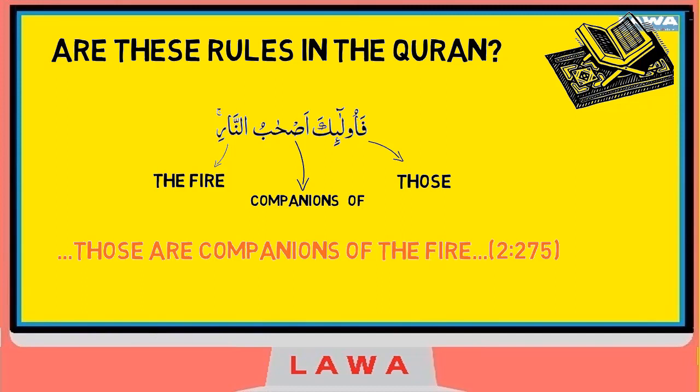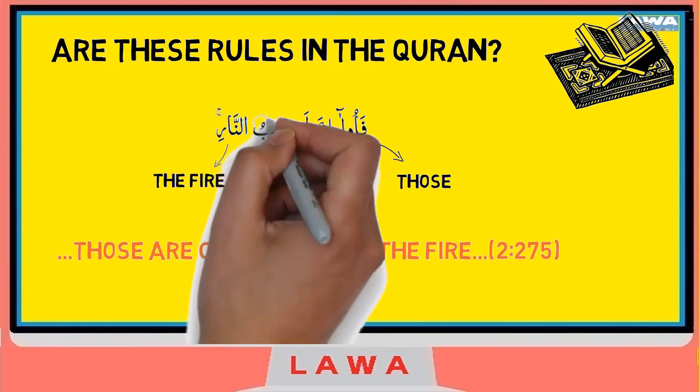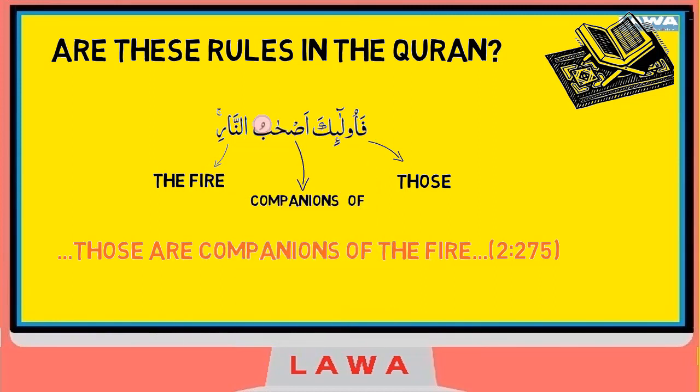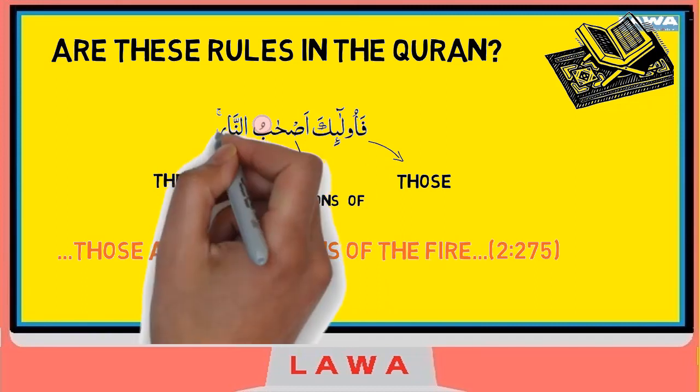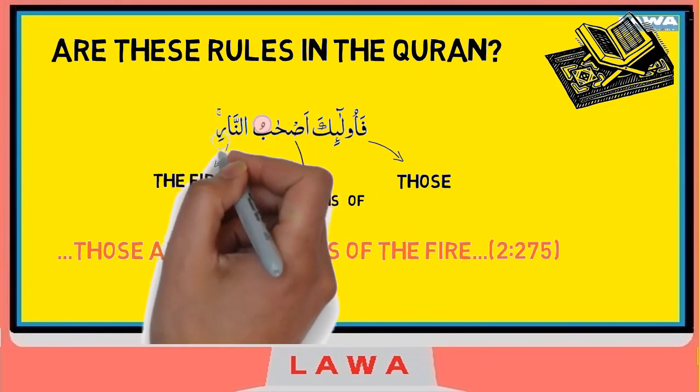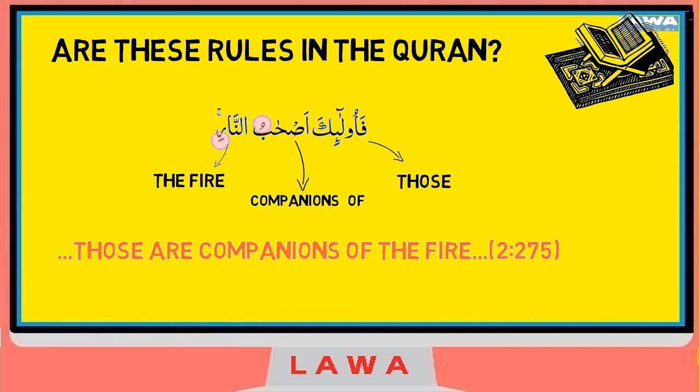Now that we've identified ashab being mudaf and an-nar being mudaf ilayh, we know that the mudaf gets a dhamma. This is why in the Quran it says ashabu. An-nar should have got tanween of kasra, but because an-nar is a ma'rifah, it has an alif lam before it.